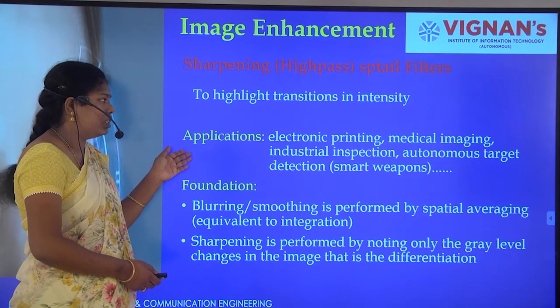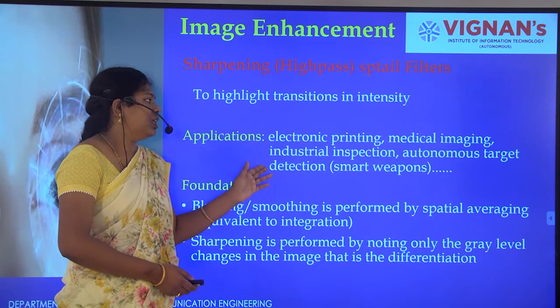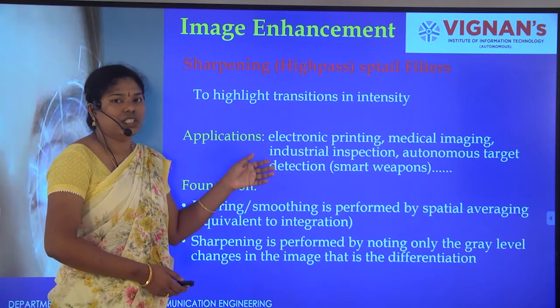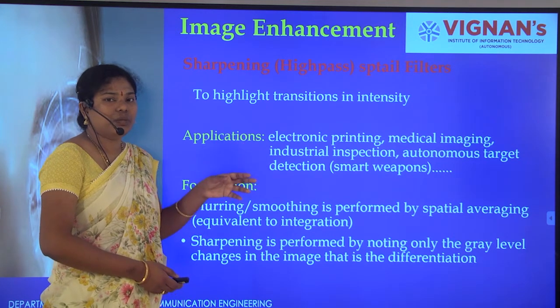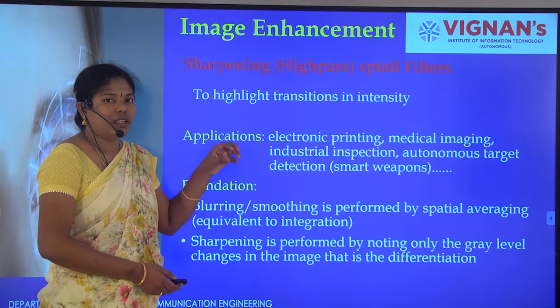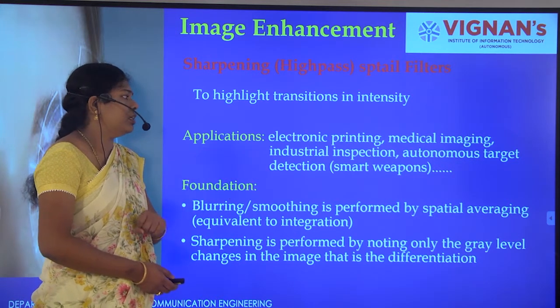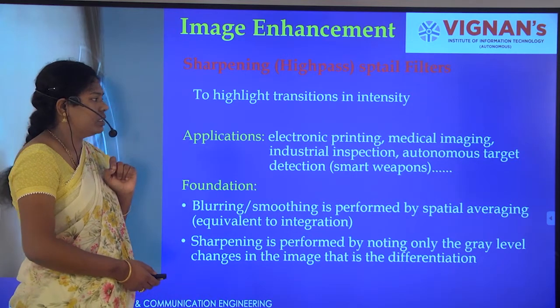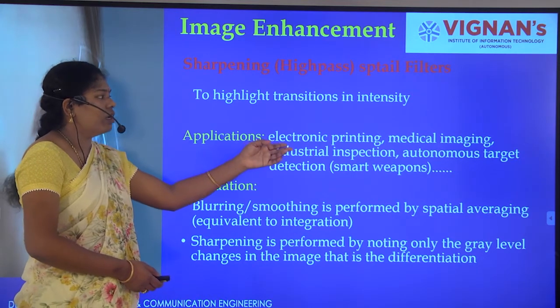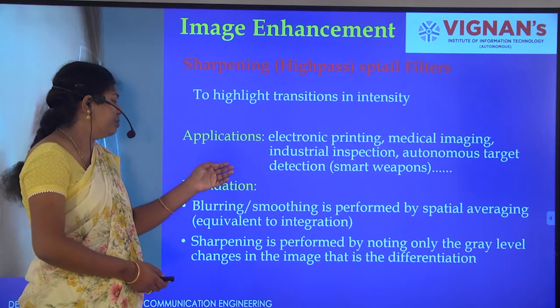Coming to the applications: electronic printing, medical imaging and industrial inspection. Industrial inspection is, for example, for PCB boards, identifying which IC is there and whether it is perfectly soldered or not, which is identified by these sharpening filters. The next application is autonomous target detection. It is also used for military purposes.